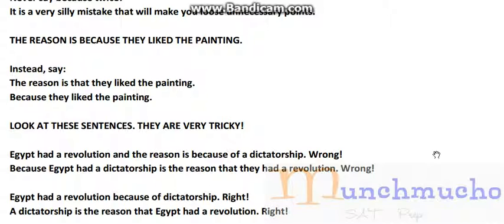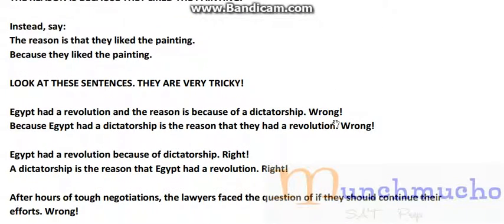Or when you see it on the test, make sure that you know that it's wrong and that you can correct it. Or you can at least spot the error. Let's make the sentences correct. Start over here. Egypt had a revolution because of dictatorship. Correct. You're not repeating yourself. A dictatorship is the reason that Egypt had a revolution. Again, correct. We're not repeating ourselves.